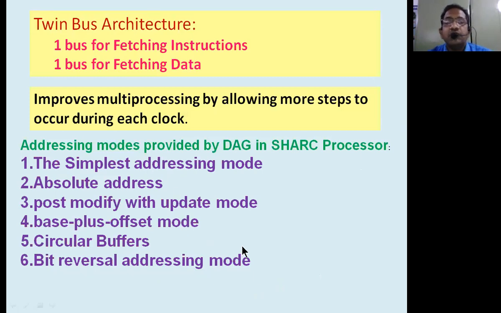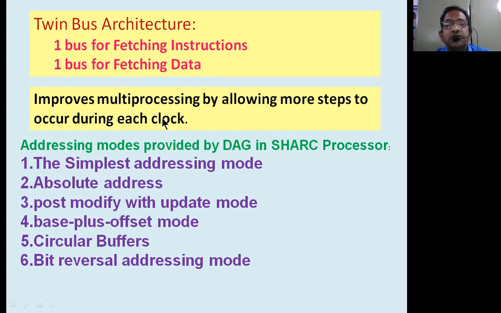It supports twin bus architecture. What is twin bus? There are two buses. One bus is used for fetching instructions, and another bus is used for fetching data. There are two memories, one for data and another for instructions. Therefore, one bus fetches instructions and one more bus fetches data simultaneously. Therefore, it is called twin bus architecture.